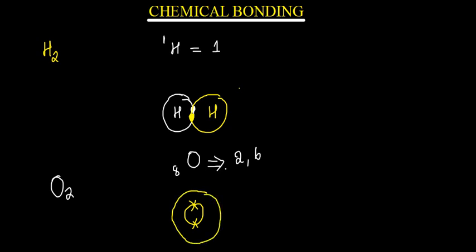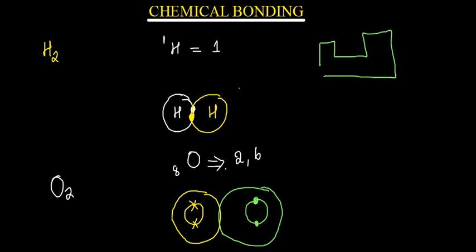I'm going to draw another oxygen molecule. It has an inner shell which is going to have 2 electrons. For this one, let me use a dot, and then an outer shell which is going to have 6 electrons. Now when you look at your periodic table, oxygen is in group 6.